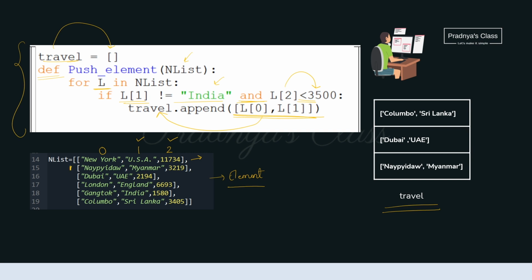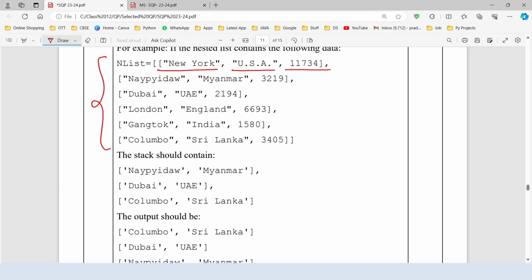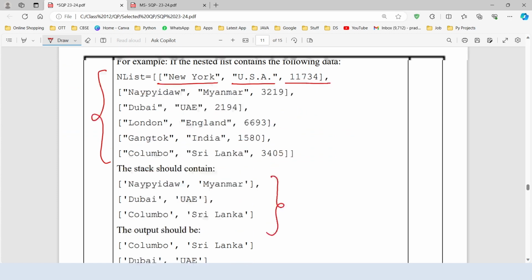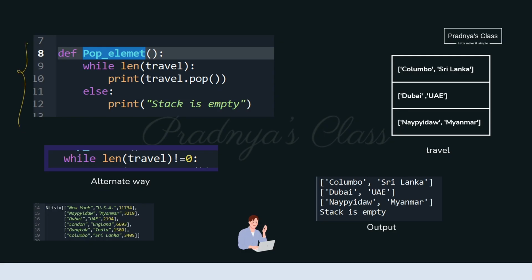This is the first list element which satisfies the criteria, which will get added. The second list element which satisfies criteria is Dubai and UAE, and the third list element is Colombo and Sri Lanka, which will get added on top of that. As we are implementing stack, we have to push elements on top. Ultimately, we got the required output. Now let's check out the second question. Here we have to pop the element from the stack. Let's check out the code.